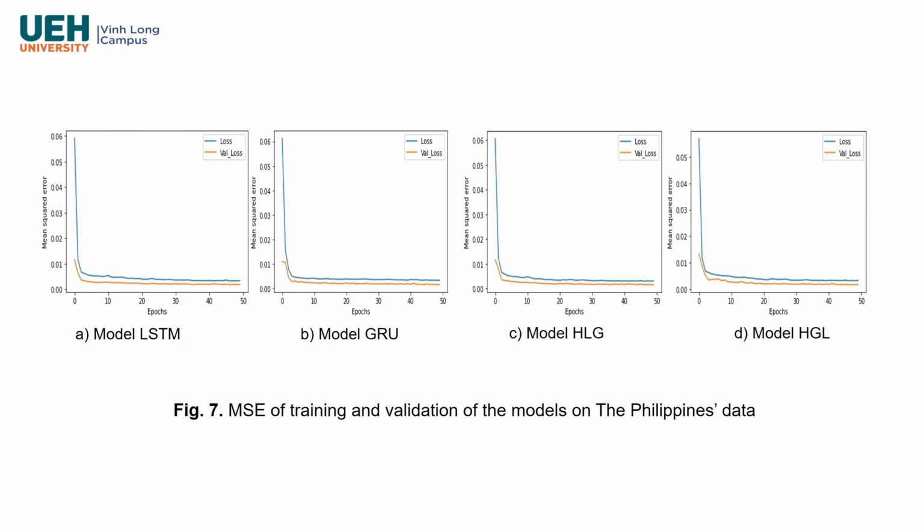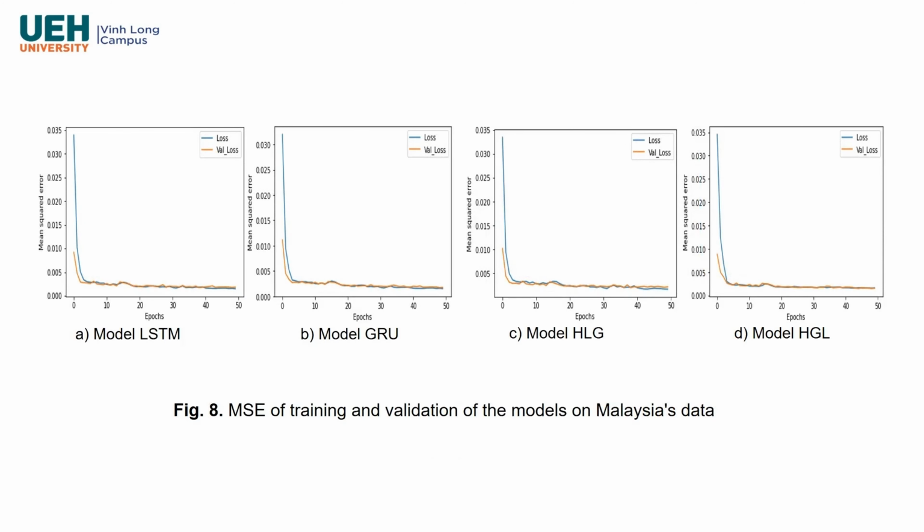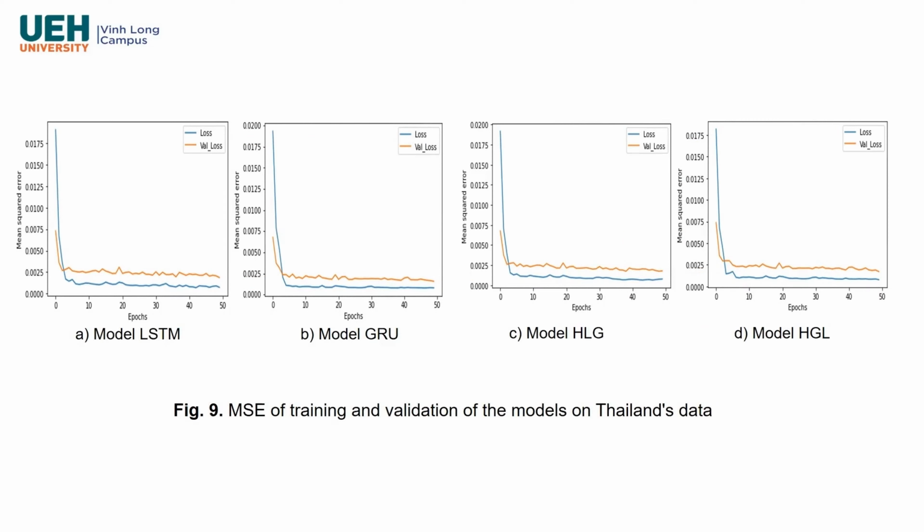After fitting the models, we got results as presented in Figures 7 to 9 and Table 3. Figures 7 to 9 illustrate the MSE on training, loss, the blue line, and MSE on validating, val loss, the yellow line, of each epoch from the models on each country's data. The loss and val loss values are descending to 0 and keep stabilizing after a number of epochs. It means that the models are in good fitting conditions.